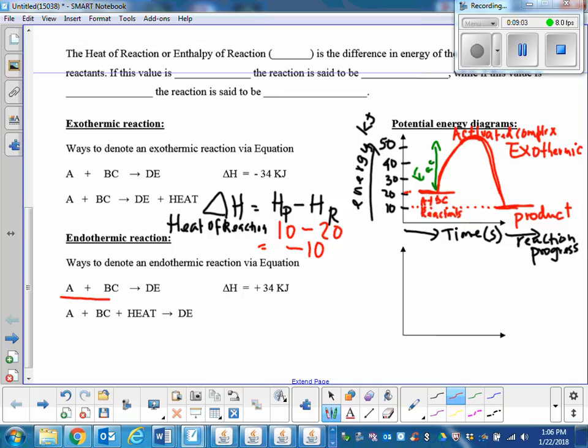So in an exothermic reaction, what is the value of delta H? Is it positive or negative? It is negative. Or heat is a product. Heat is a product in an exothermic reaction. Do we understand this?